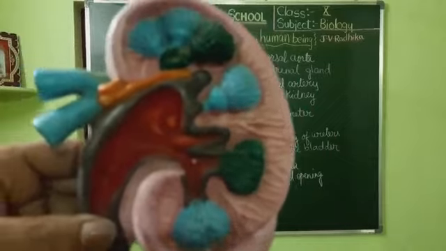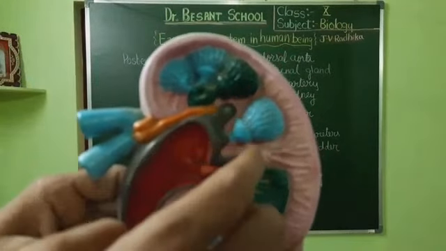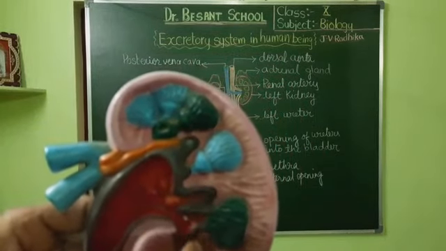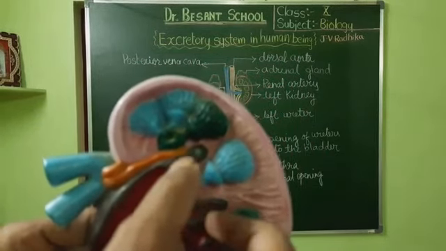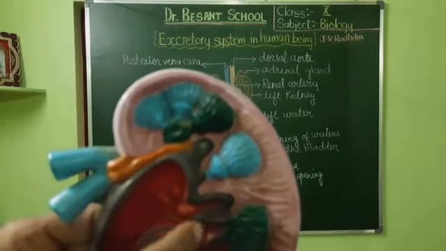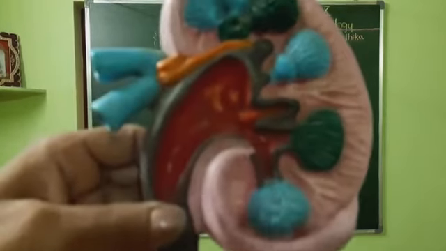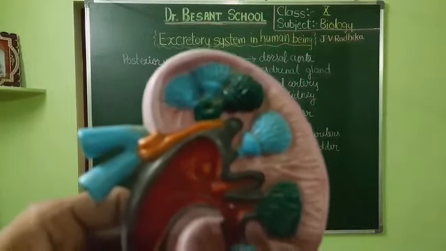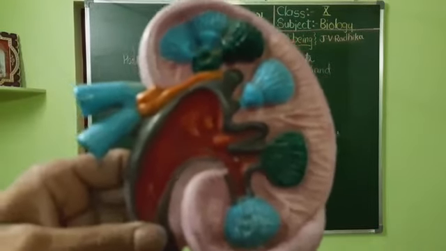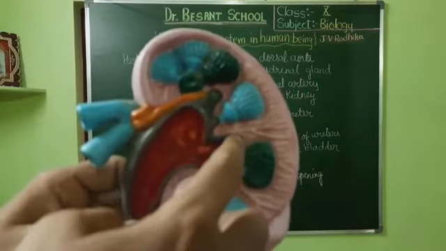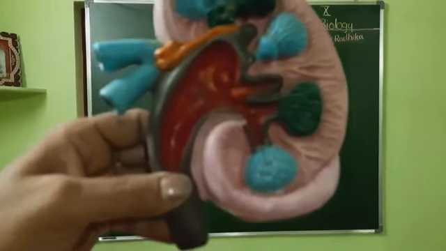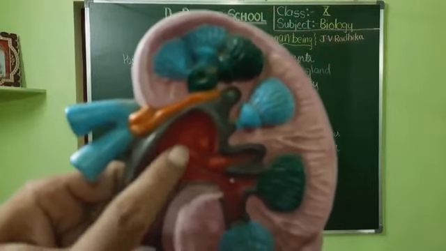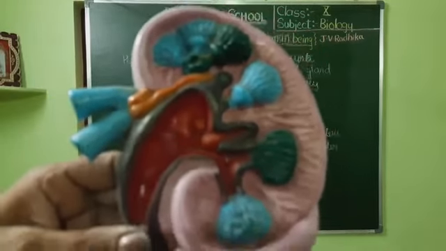Many nephrons join to form collecting ducts, and all those collecting ducts will be opening into these calyces. Since they are smaller ones, they are called the minor calyces, and they open into the larger calyces. Just the way small canals join to bigger ones and then all join the river, the smaller minor calyces join to form the larger calyx. Those larger ones will open into the pelvis. From the pelvis, the urine is collected by the ureter.